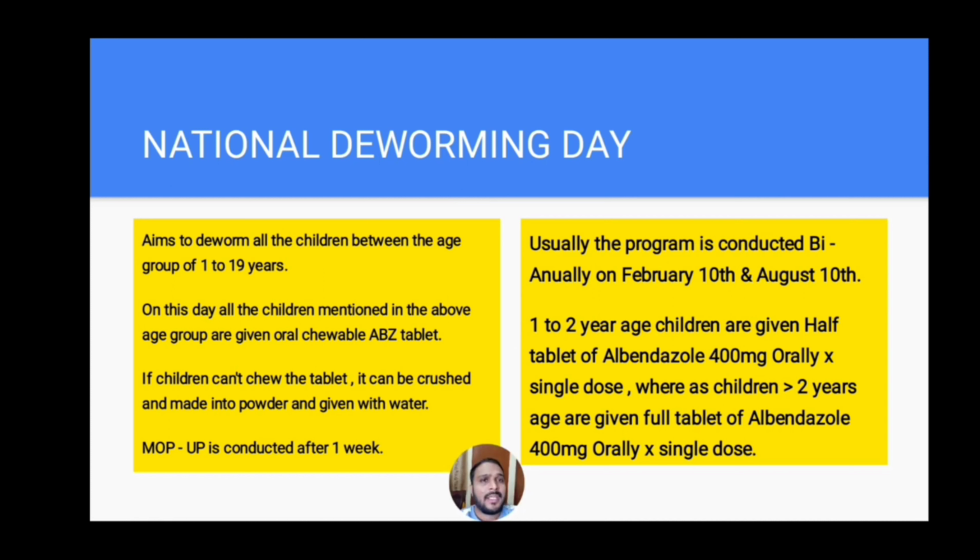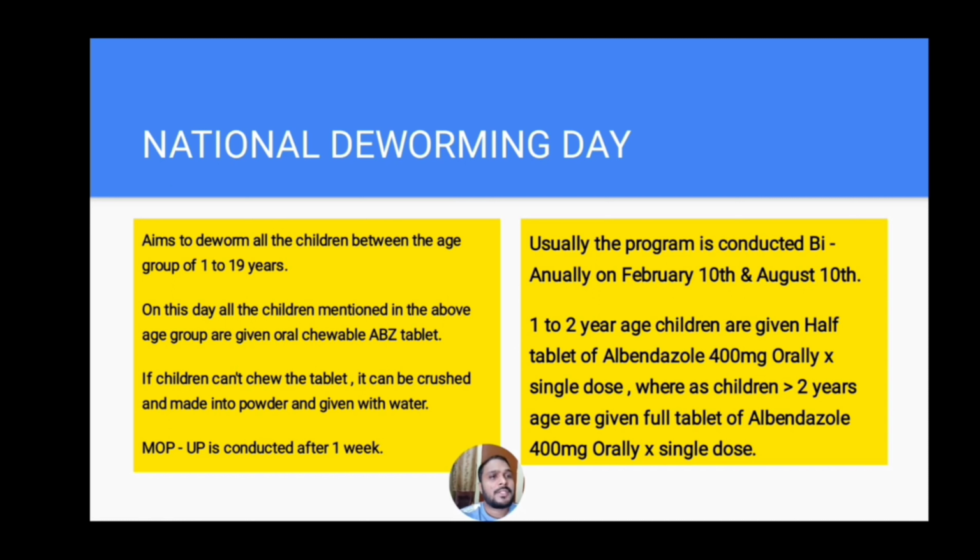And coming to the National Deworming Day. National Deworming Day aims to deworm all the children between the age group of 1 to 19 years. On this day, all the children mentioned in the above age group are given oral chewable albendazole tablet. If the child cannot chew the tablet, it can be crushed and made into powder and given with water. And mop-up is conducted after 1 week of the National Deworming Day. And it is usually conducted biannually, that means twice in a year, on February 10th and August 10th.